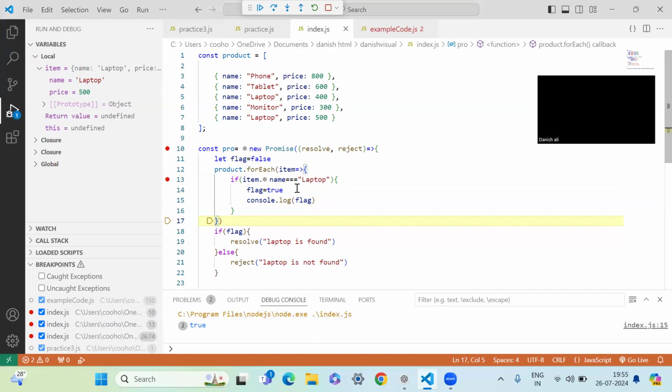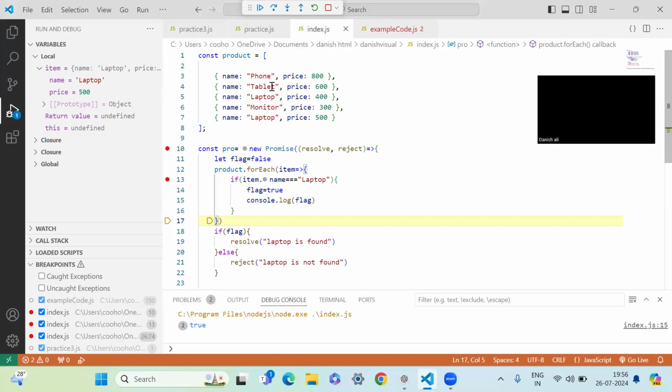And that shouldn't be the case. The moment we get a true, or after the whole thing, if we don't get a true, we should get a false. Let's say this is a false, this is a false, this is a false, this is a false, and it is ended. So it's a reject. What it is saying is that we looked for everything and we did not get anything.